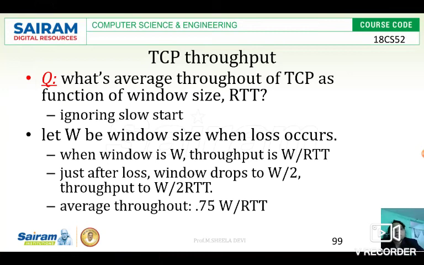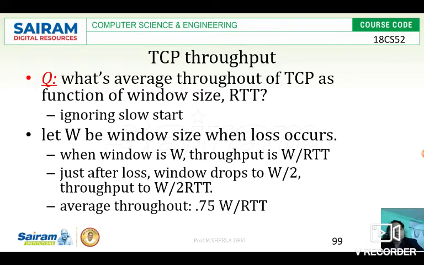We're going to see module 2, TCP throughput. What is throughput? It is nothing but the maximum number of bits that can be sent per second. In this video, we are going to see how the throughput works with the help of TCP. What happens to the throughput when we are using the TCP protocol?